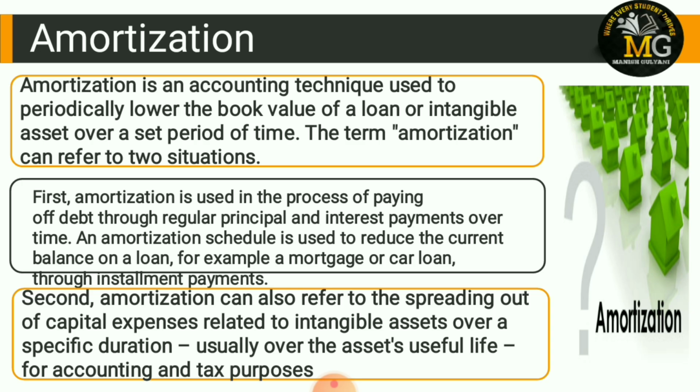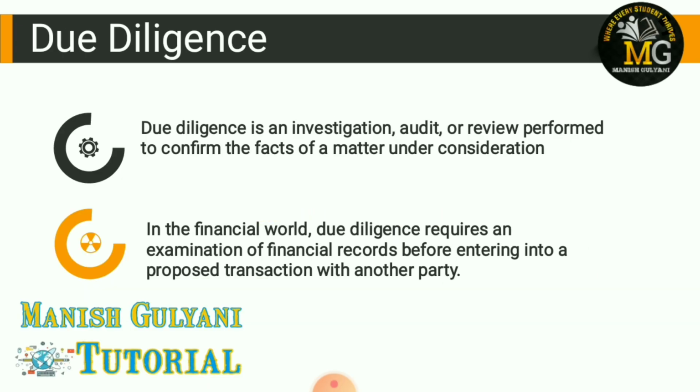Let me explain with the help of another example. Let us assume company XYZ has a 10 million loan outstanding. If the company repays 5 lakh of that principal every year, then we would say 5 lakh of the loan has amortized each year. So that's called amortization, which means dividing your whole asset's value over a period of time. Next concept is due diligence.